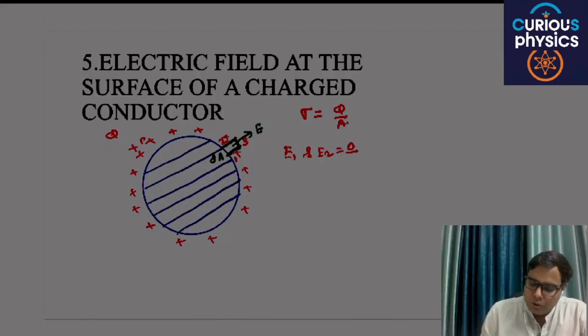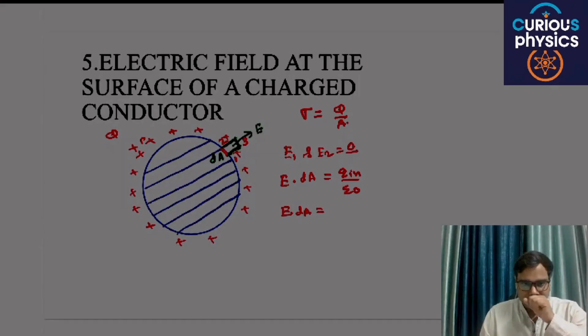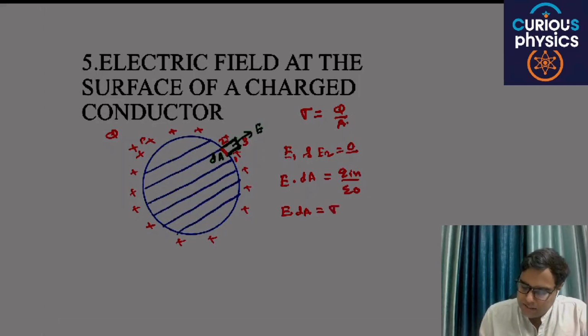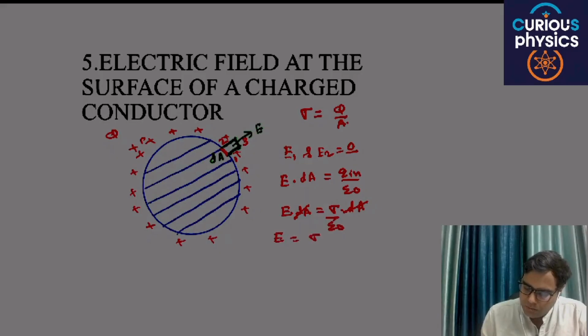According to Gauss law, E dot dA is equal to Q in divided by epsilon naught. The charge in this small surface will be charge density into dA, so dA will cancel on both sides, and E is equal to sigma by epsilon naught.